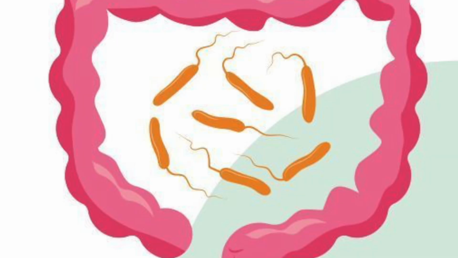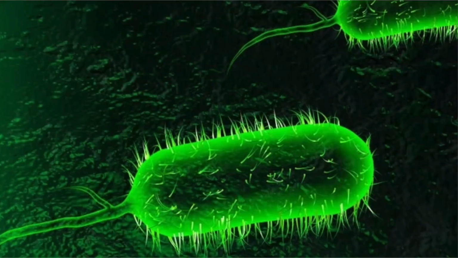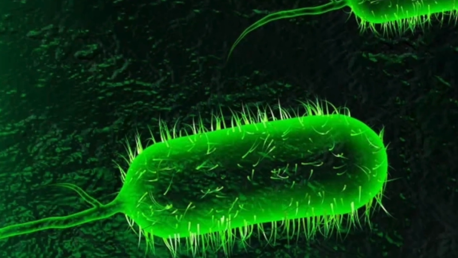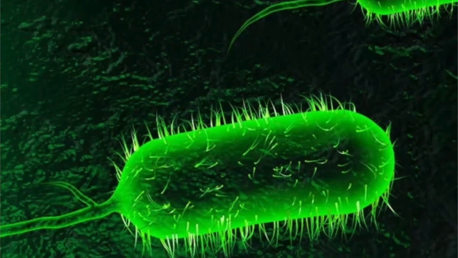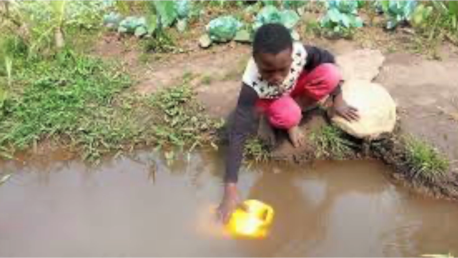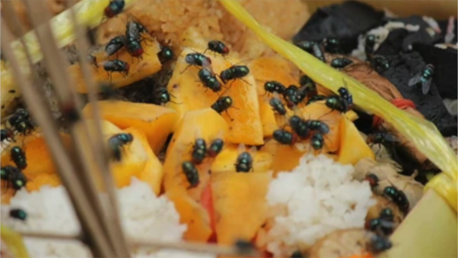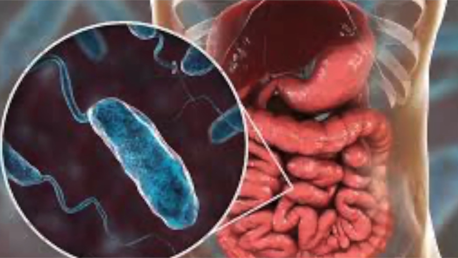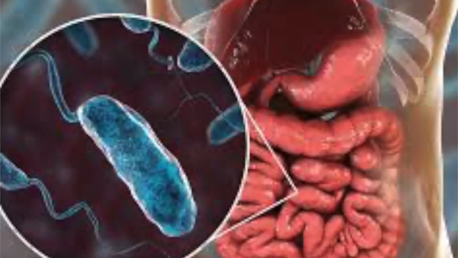Let's talk about a transmissible disease, cholera, which is caused by a bacterium and is spread through contaminated water and food, as we discussed earlier. Firstly, the bacteria are ingested by either drinking contaminated water or eating contaminated food. They then start to multiply inside the body. A large population attaches to the wall of the alimentary canal.